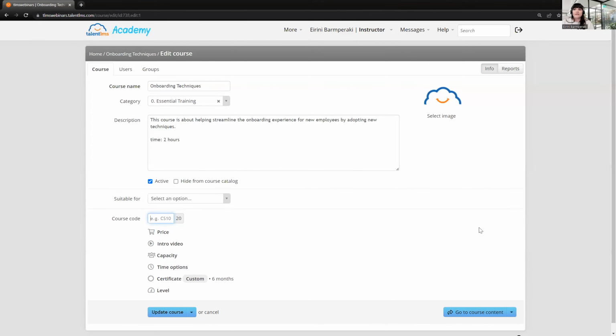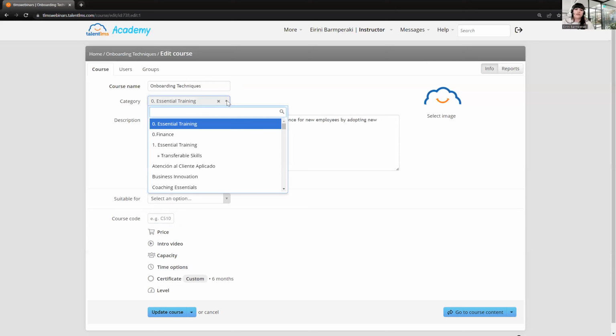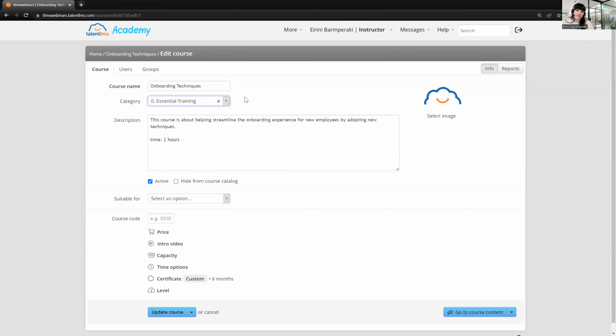Now, we've seen from Pacify's dashboard that we had categories on our course catalog. The categories help learners locate courses easier. So when you're using categories, the courses will be sorted out alphabetically within their category. And instructors can select a category from this drop-down menu here. All these categories are pre-made from the admins. So in case an instructor is searching for a category that doesn't exist here, it's a great opportunity to work alongside admins.